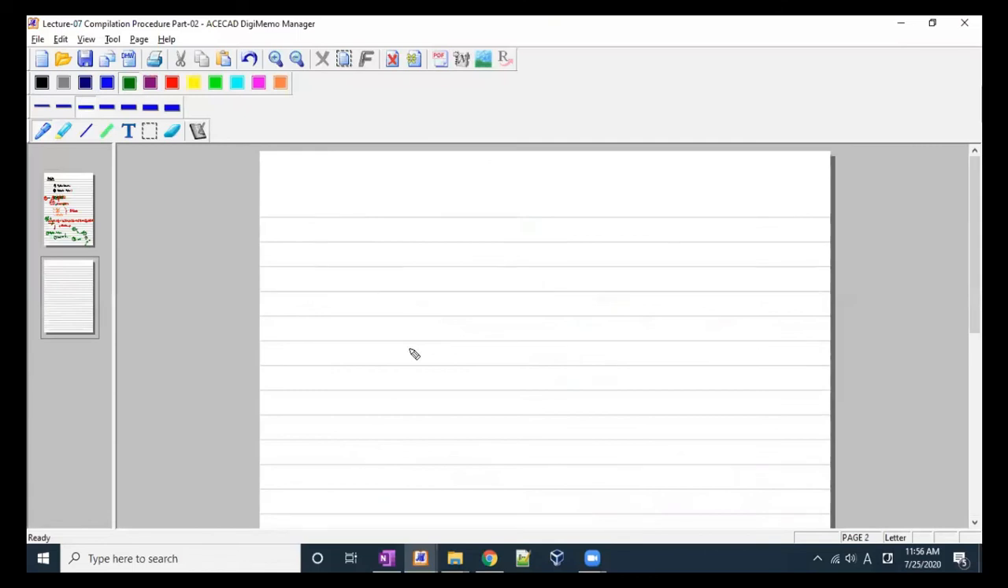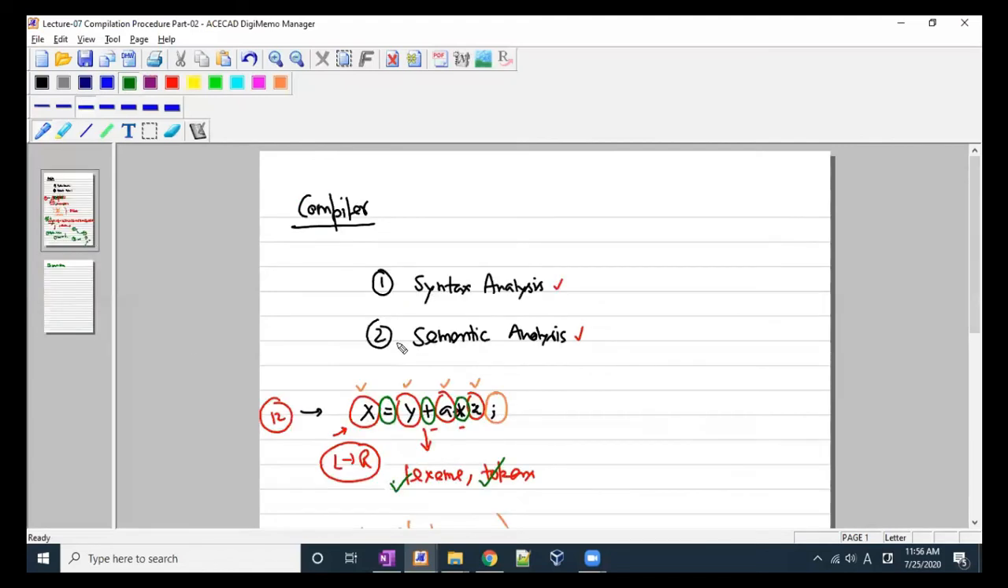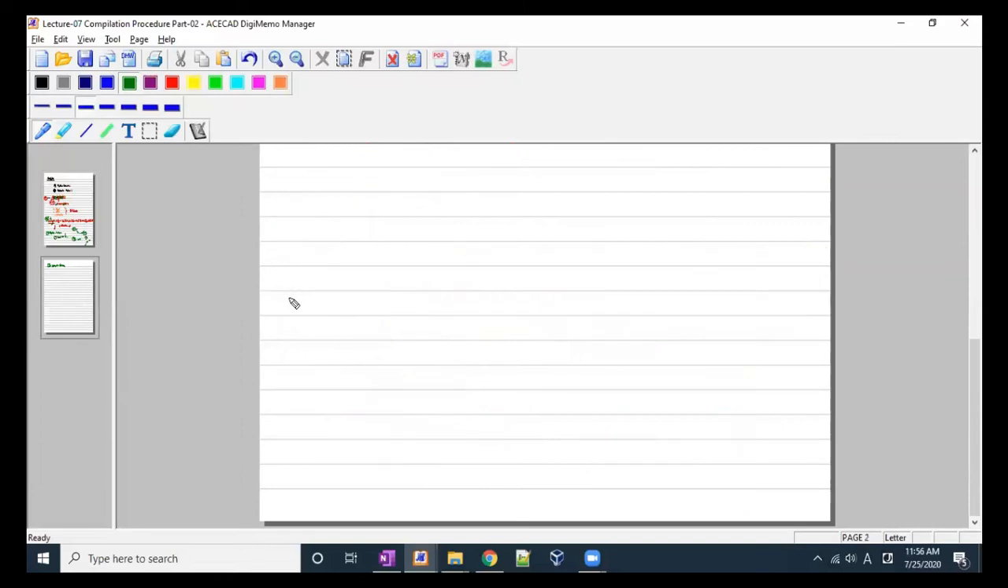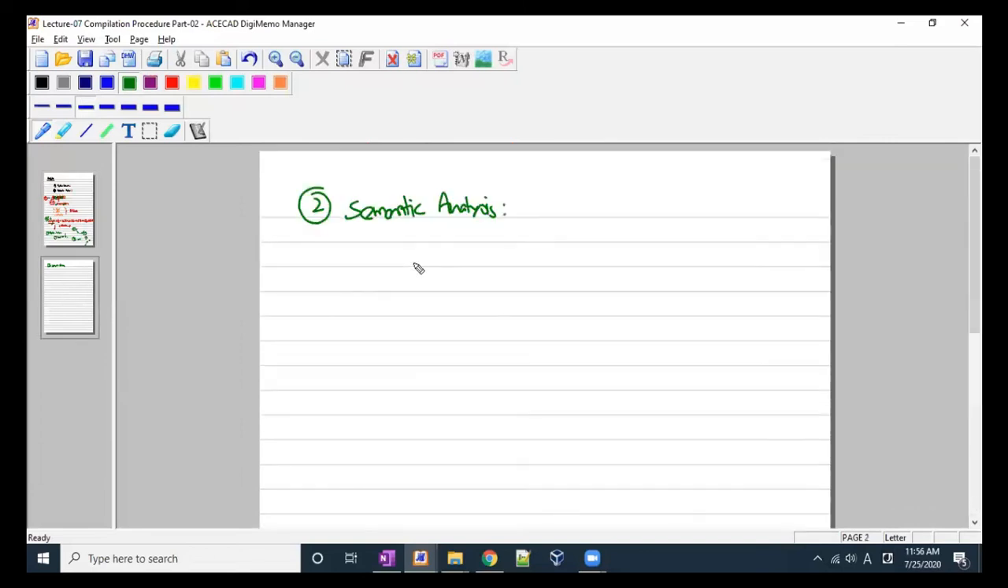The second unit in the compiler is semantic analysis. Semantic analysis is used to find out if the meaning of this ID is correct or not. What is the meaning of what I have said? For example, in your code you have used int x, right? And you have defined later on 1.237. So you have defined it here as an integer, right?